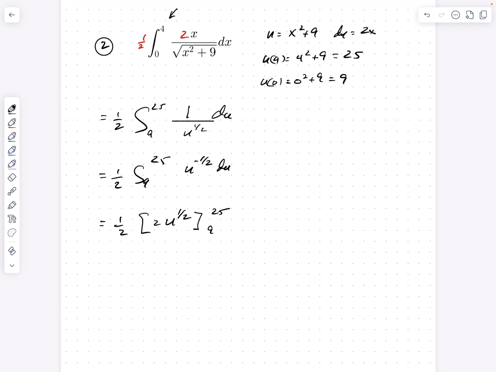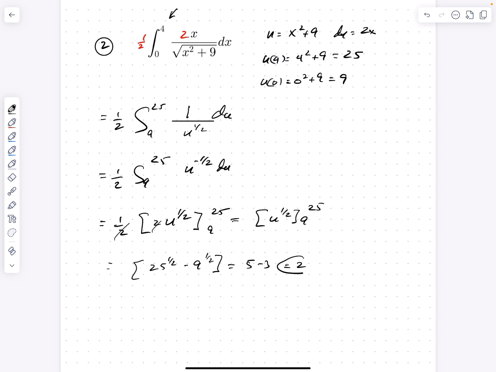And then I can clean up the 1/2 with the 2 here, so my arithmetic is much easier. This equals u to the 1/2 from 9 to 25. So that's going to equal 25 to the 1/2 minus 9 to the 1/2. That's going to equal 5 minus 3, which equals 2. There's our answer.